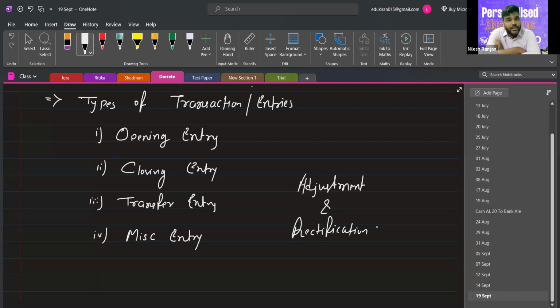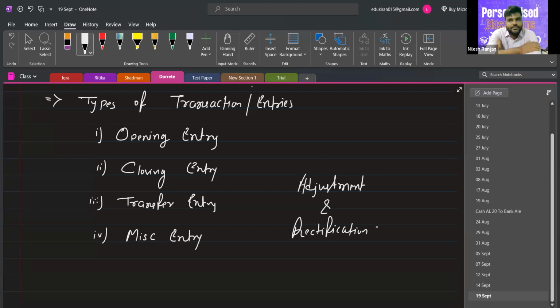Okay, what is the rule of debit? What comes in, credit, what goes out? It is related to which account? Personal, real, nominal. Okay, how many types of account? Three types of accounts. Which ones? Real, personal, nominal. Okay, now tell me which type of account has a balance which is carried forward to the next year?